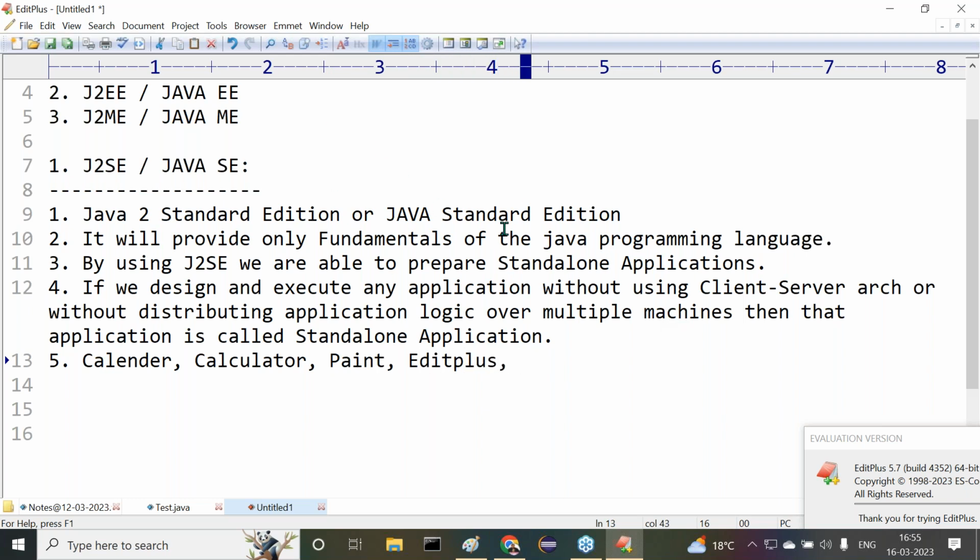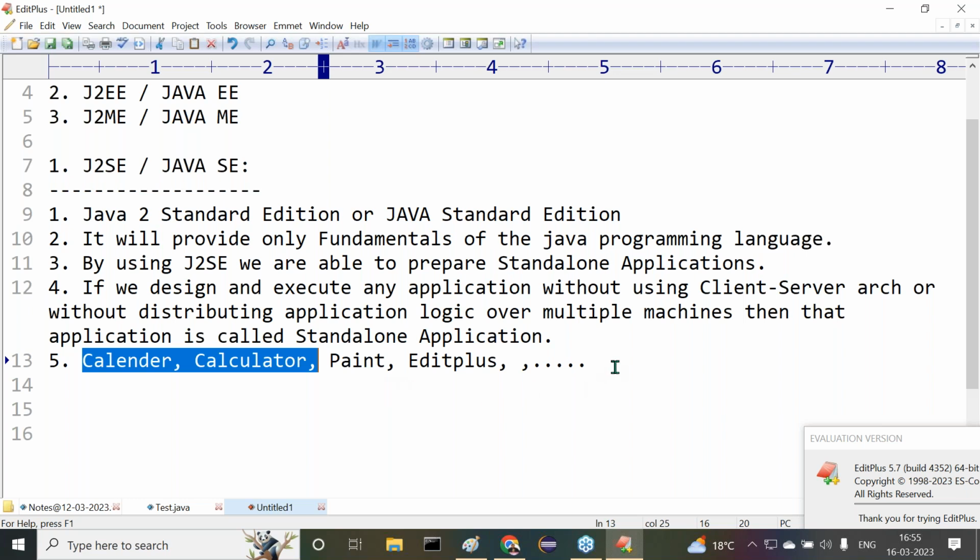Now this editor is what I'm using at present. Like this, all these applications are running on our single computer. Each and every application is a standalone application. The best examples we can understand are calendar and calculator, this kind of application. So many applications are available in my system, and they are called standalone applications.